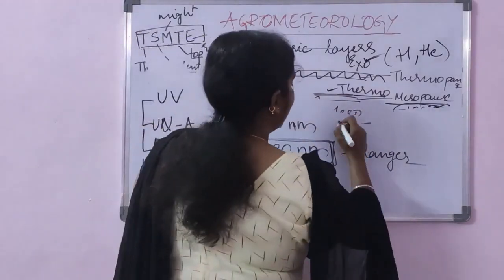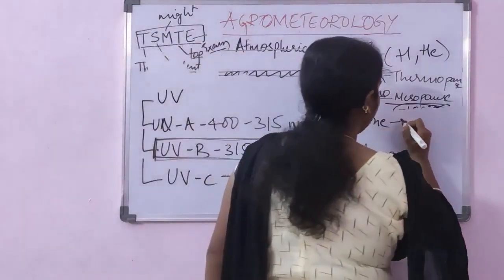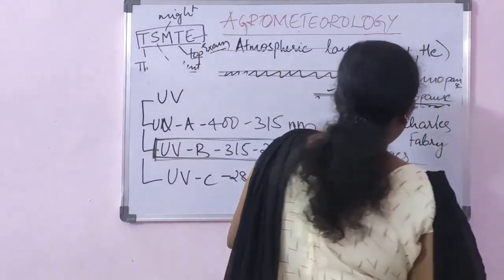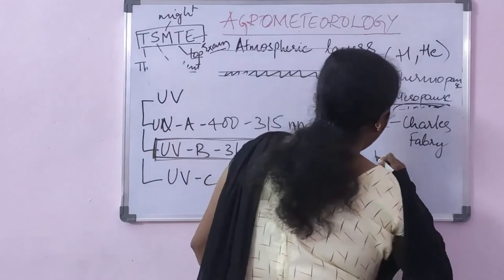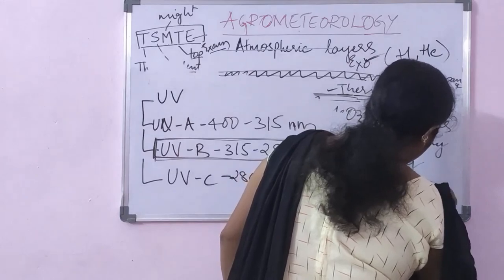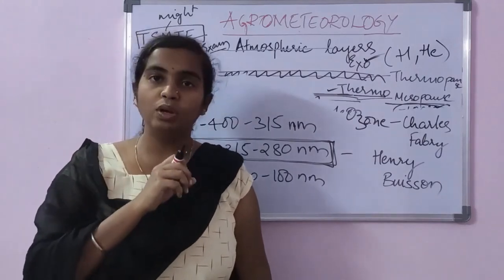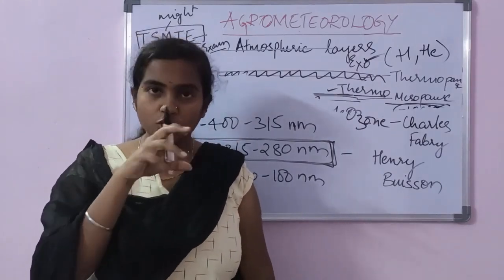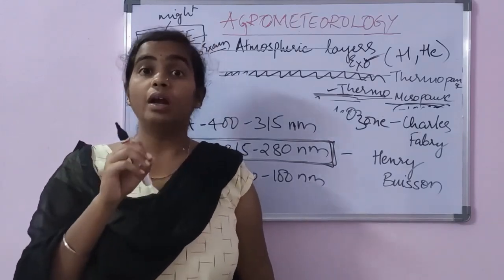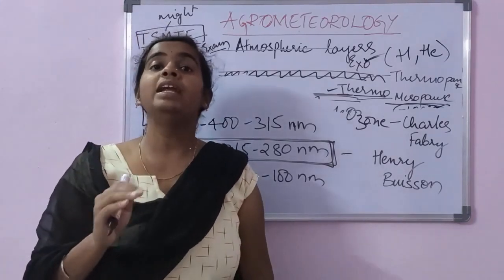Now, as I told you, stratosphere contains ozone layer. The ozone layer was first discovered by Charles Fabry and Henry Buisson. Because of heavy pollution nowadays, there are holes in the ozone layer, and in different countries this ozone layer depletion is increasing day by day. So we should know which are the countries where this ozone layer has been exploited more and is being depleted continuously.